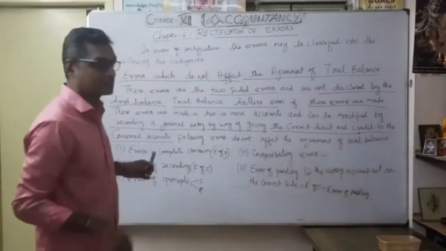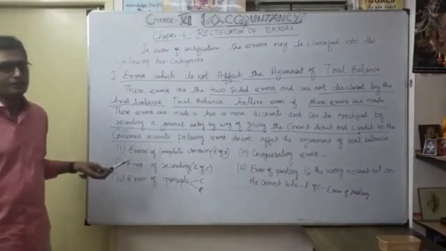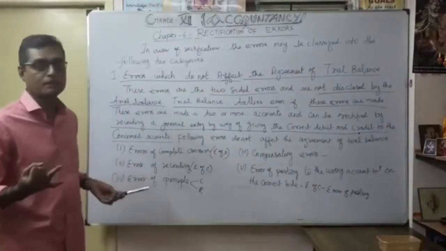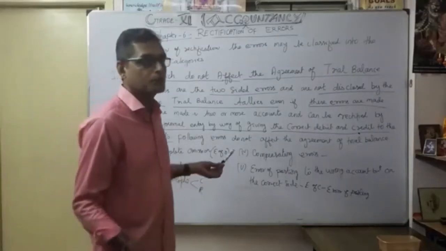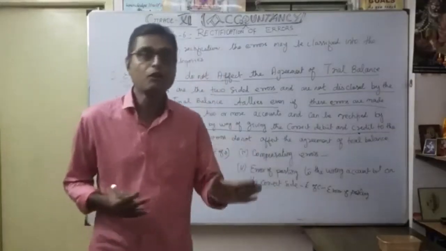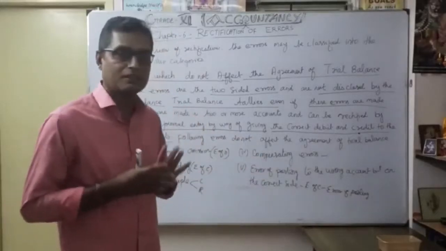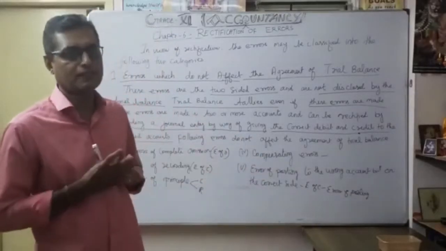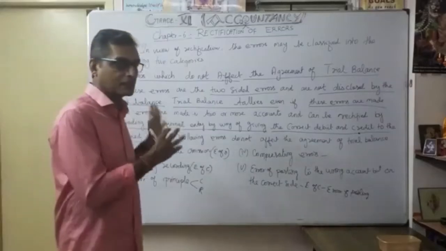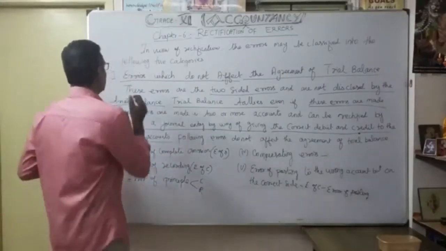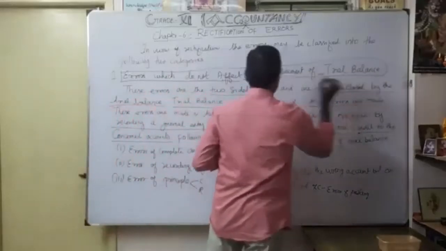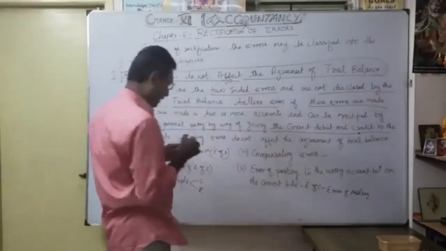You understood? So these are the five. First one is error of complete omission. Second, error of recording. Third, error of principle. Fourth, compensating errors. Fifth, error of posting to the wrong account but on the correct side. Anyway, they never affect the trial balance. So first of all, keep in mind what errors do not affect the trial balance. That is why this heading is very important: the errors which do not affect the agreement of trial balance. Under that, these five errors.